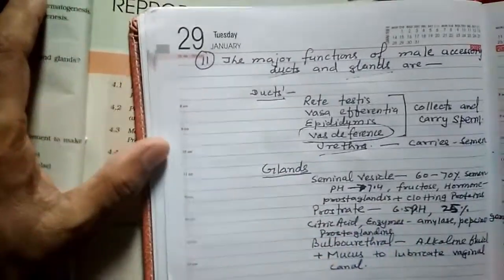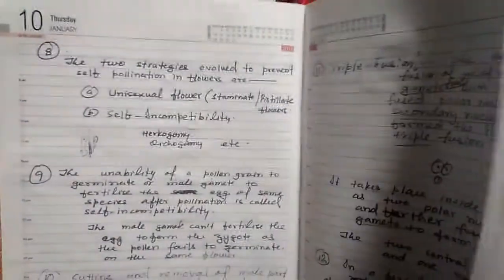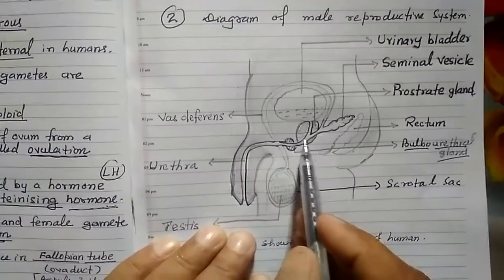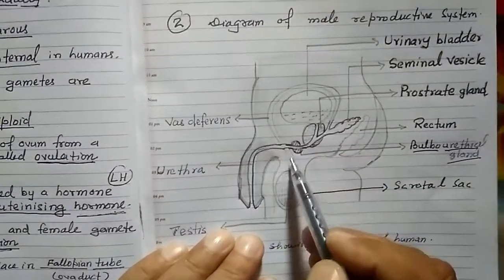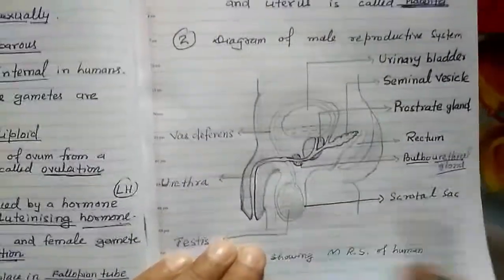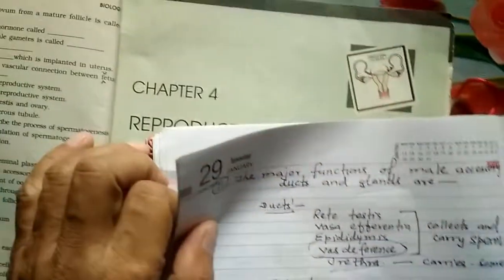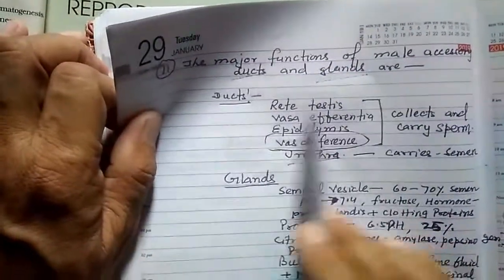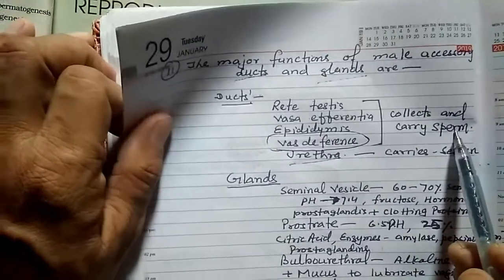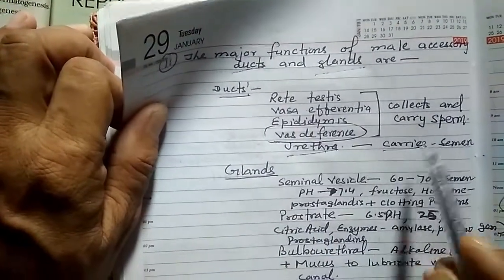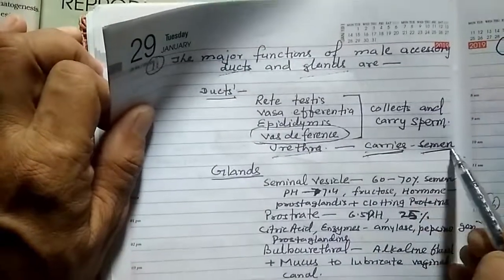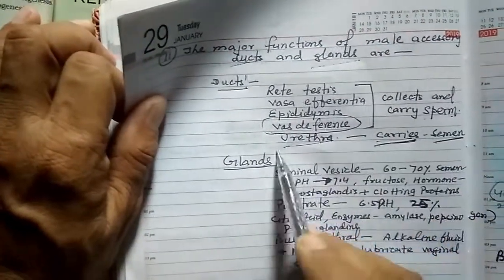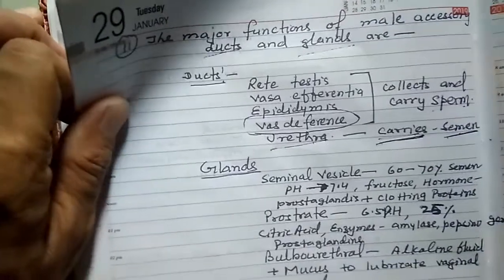You may understand through this diagram. This one is the urethra and this one is the vas deferens. Inside the testis there are also the rete testis, vasa efferentia, epididymis. These all collect and carry the sperm, while the urethra carries the semen, that is the secretion from seminal vesicle, prostate gland, etc.